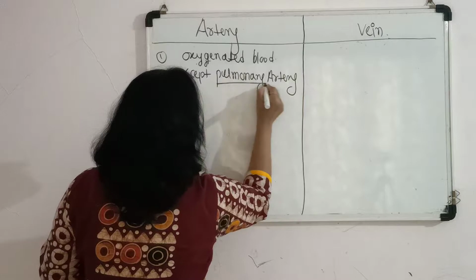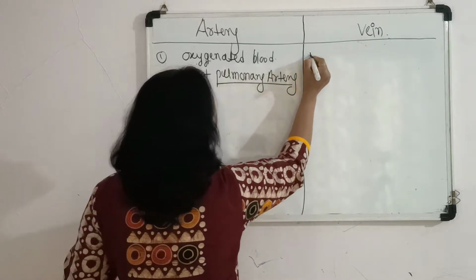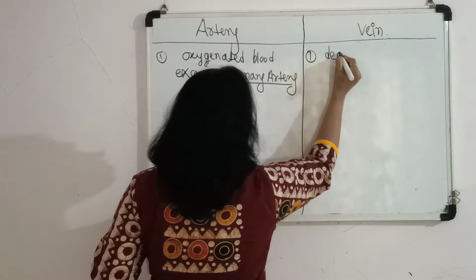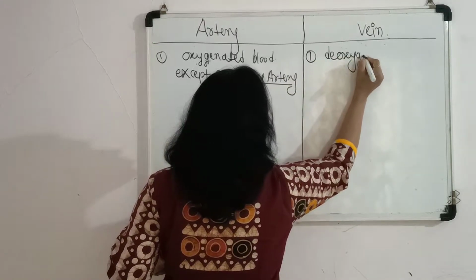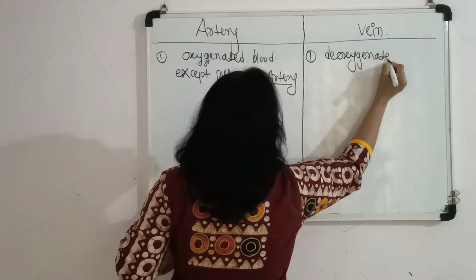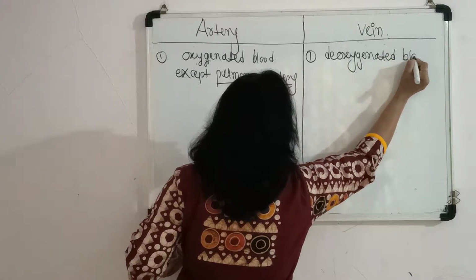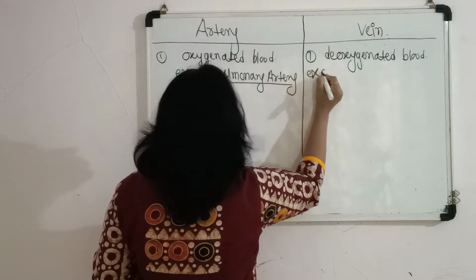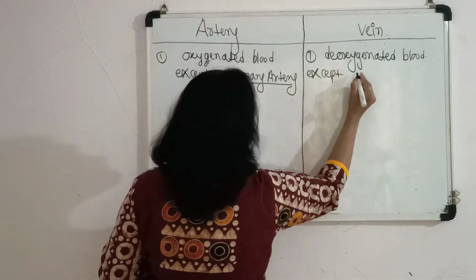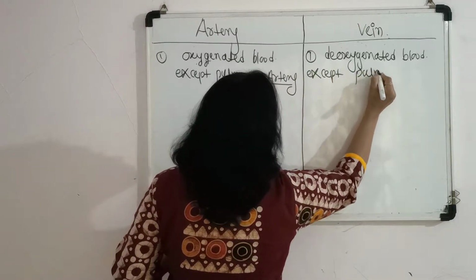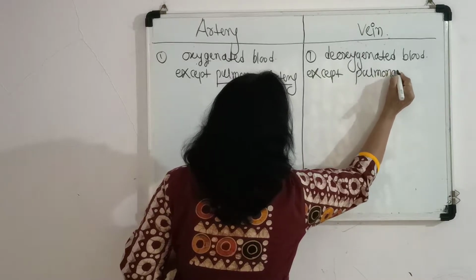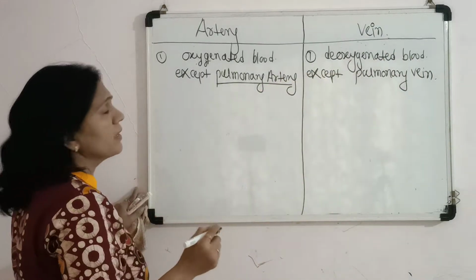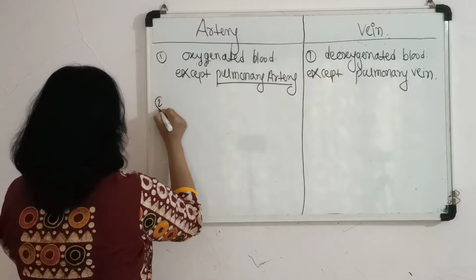Normally veins carry deoxygenated blood, but here also there is an exception, except the pulmonary vein. This is the main difference.